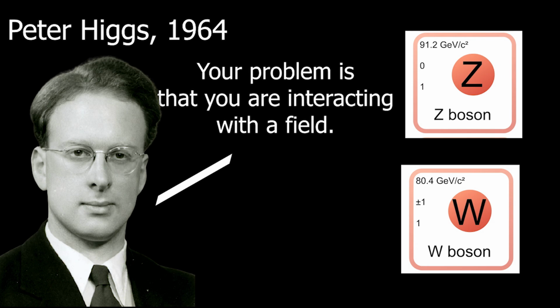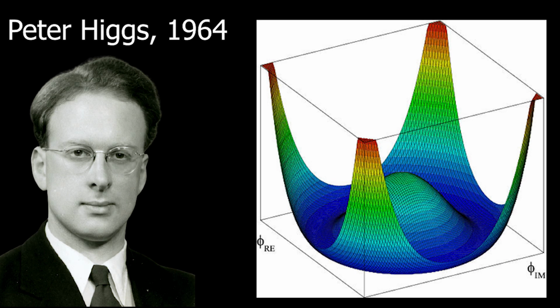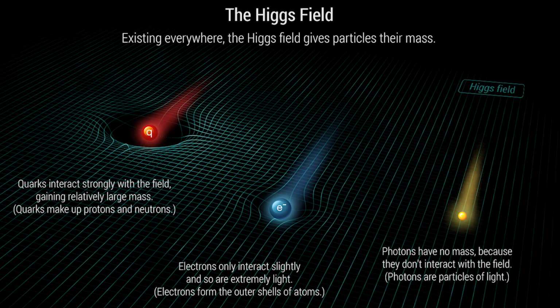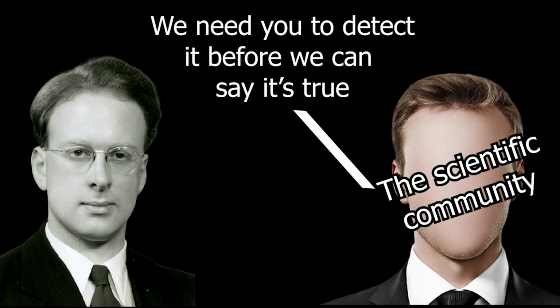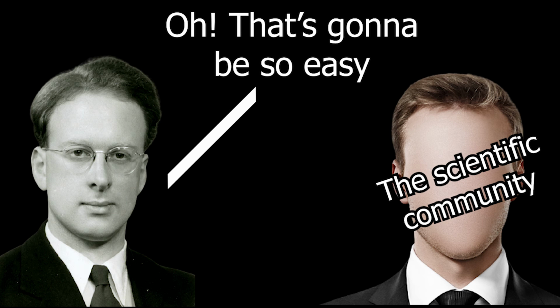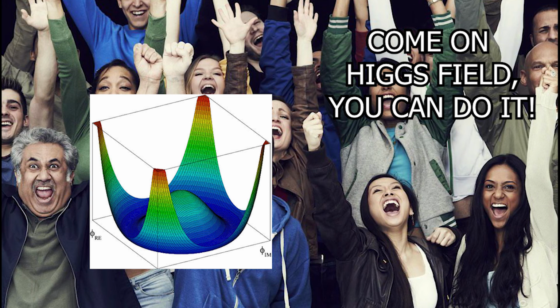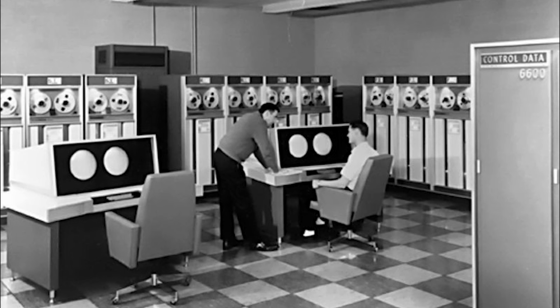Scientist Peter Higgs later theorized that these particles were actually massless, but due to them interacting with an energy field we didn't know of yet, they gained mass. He called this field the Higgs field and stated that it exists all across our universe. Higgs theorized this in 1964, but this theory explained that this field was all over the place and it was very hard to detect. The main way scientists thought of detecting it was by exciting the field, therefore creating a particle, the Higgs boson. Due to our technology at the time, the Higgs boson was impossible to find.